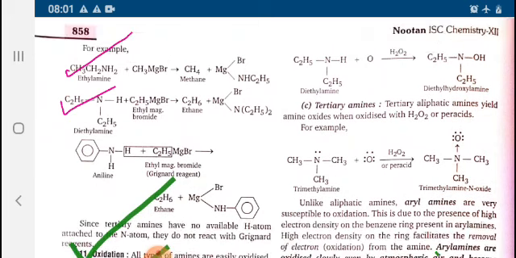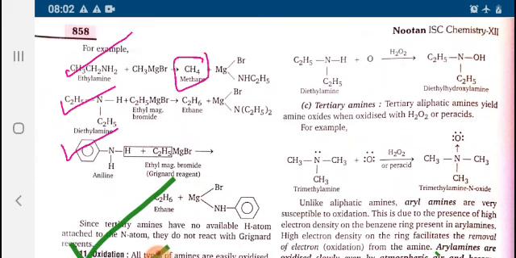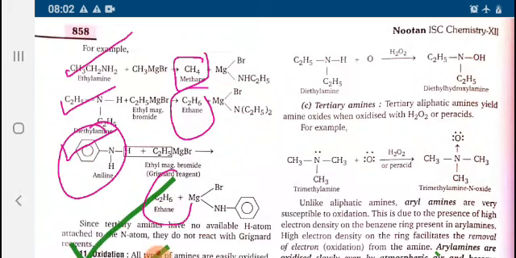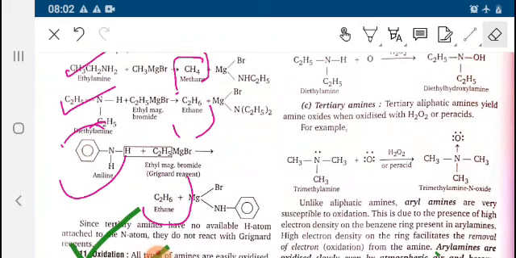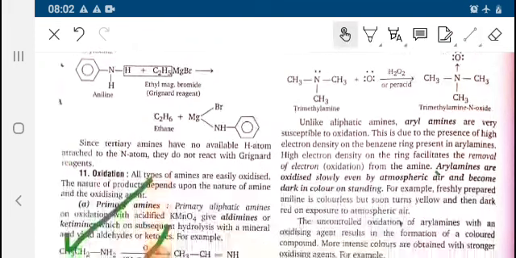You can have a look. Ethylamine reacts with CH3MgBr to form methane. Diethylamine forms ethane. Aniline forms ethane. So these are the examples of reactions of Grignard reagent.